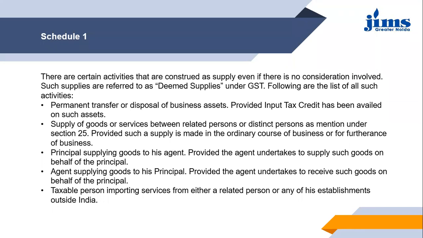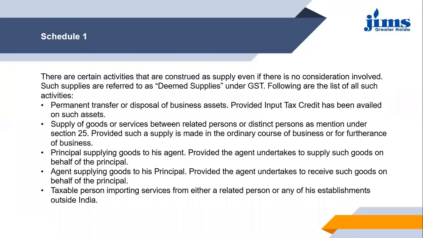Then last is the taxable person importing services from either a related person or any of his establishments outside India. Any taxable person, as in the example we discussed in the previous session, who is importing services from a related person or from any of his establishments outside India, that will be considered a supply, though he might not be paying any consideration for it.